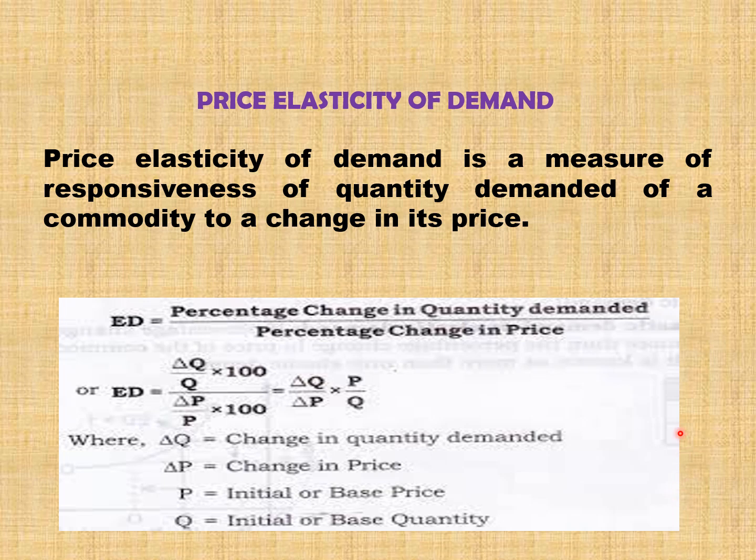So 100 minus 20 is 80. So change in quantity demanded is 80. And change in price: initial price is 10 rupees and reduced price is 1 rupee. So P1 minus P2, 10 minus 1 is equal to 9. So delta P is 9.